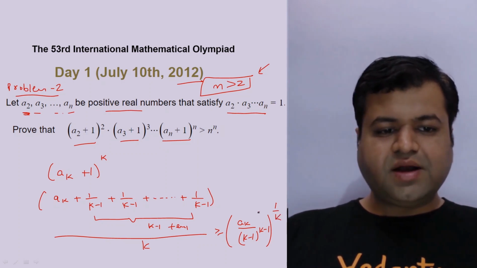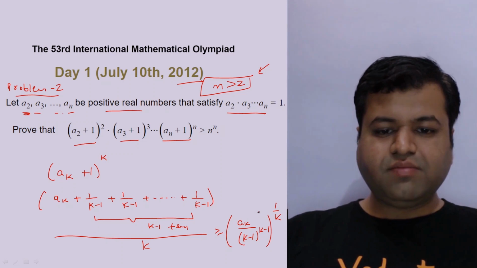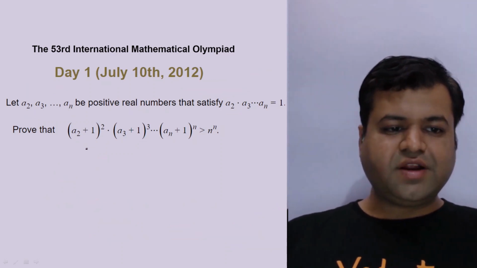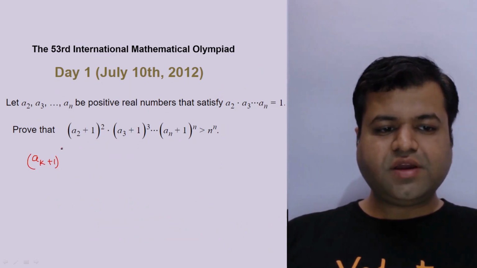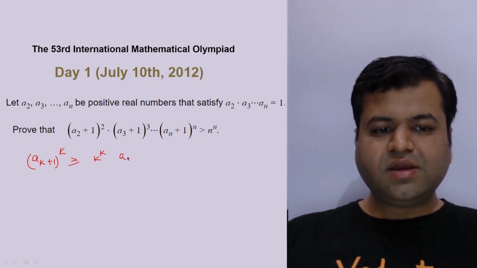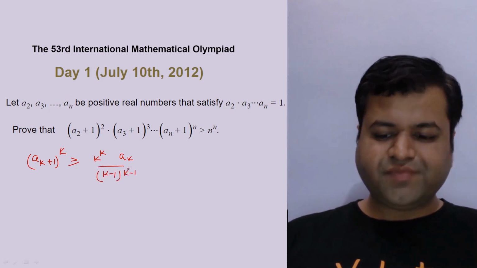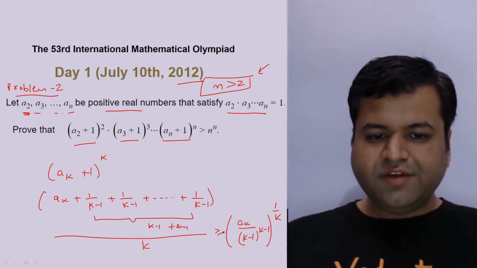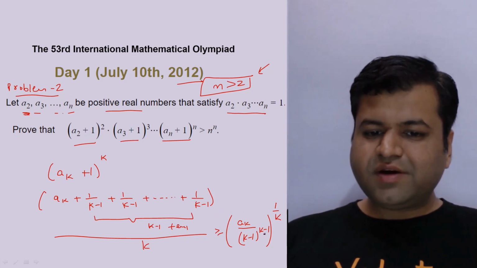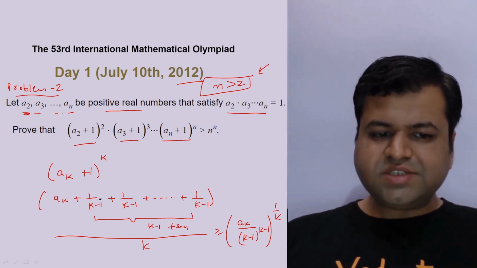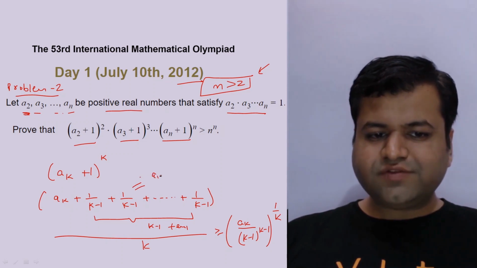Now if you take power k on both sides, what we will get is simply a k plus 1 power k upon k power k, which we can cross multiply with. This is nothing but ak upon k minus 1 power k minus 1. As you can see in the previous slide, if we take power k on both sides, this got cancelled out. We will get ak upon k minus 1 power k minus 1. This will become ak, this is actually equal to a k plus 1.